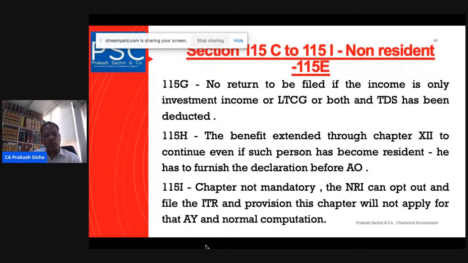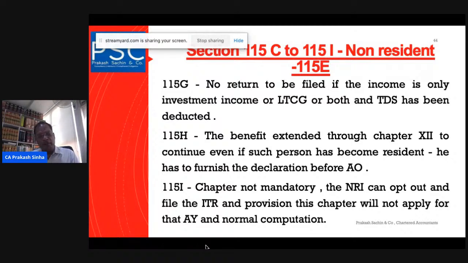However, these provisions, like complete chapters, are not mandatory. The non-resident Indian can give a letter to the AO saying that I do not want to be covered under this chapter, and I should be covered as per the normal provisions of the Income Tax Act. And if it is the normal provision of the Income Tax Act, then the whole method will be applied as per the normal provision. This method will not apply.